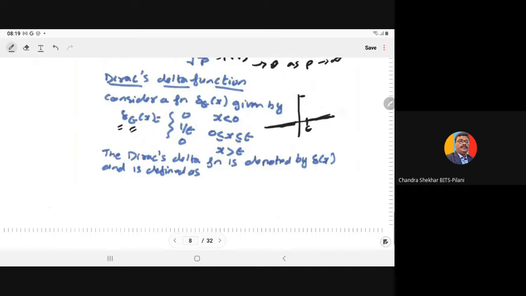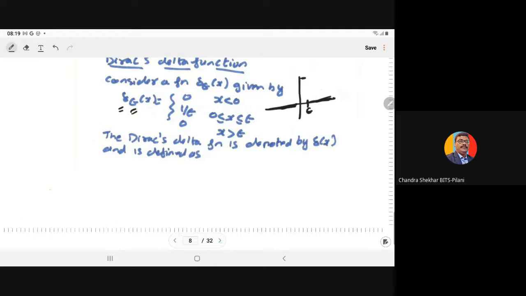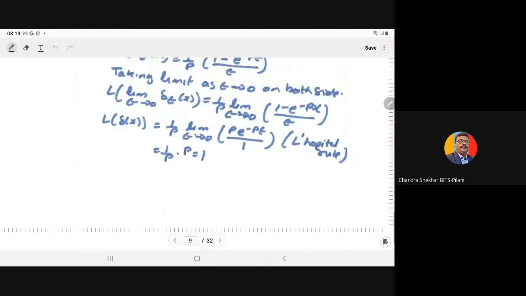But for the short duration we have a very high value, like in a shock. The Dirac delta function is denoted by delta x and is defined as the limiting function of this defined function as epsilon tends to 0.